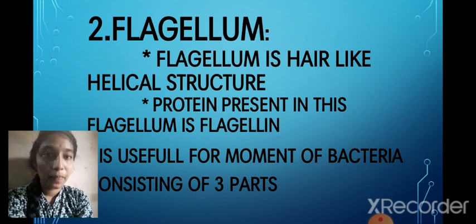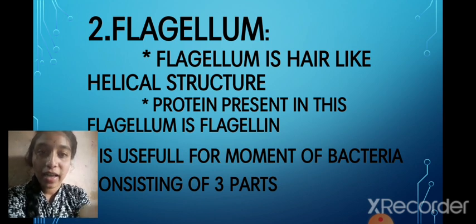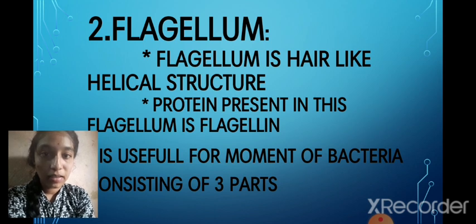We have legs to move from one place to another, but bacteria don't have legs; they move with the flagellum.